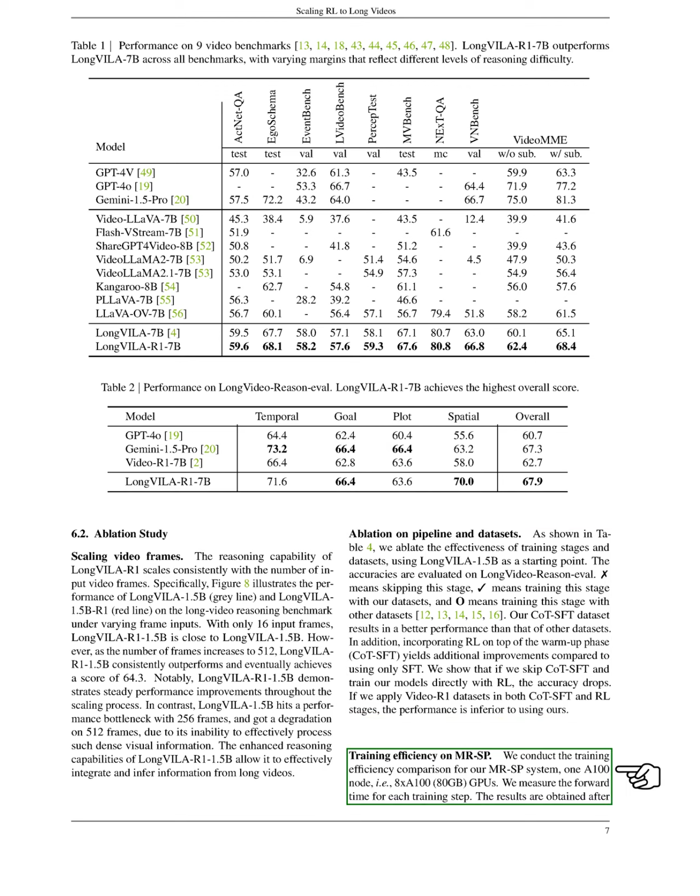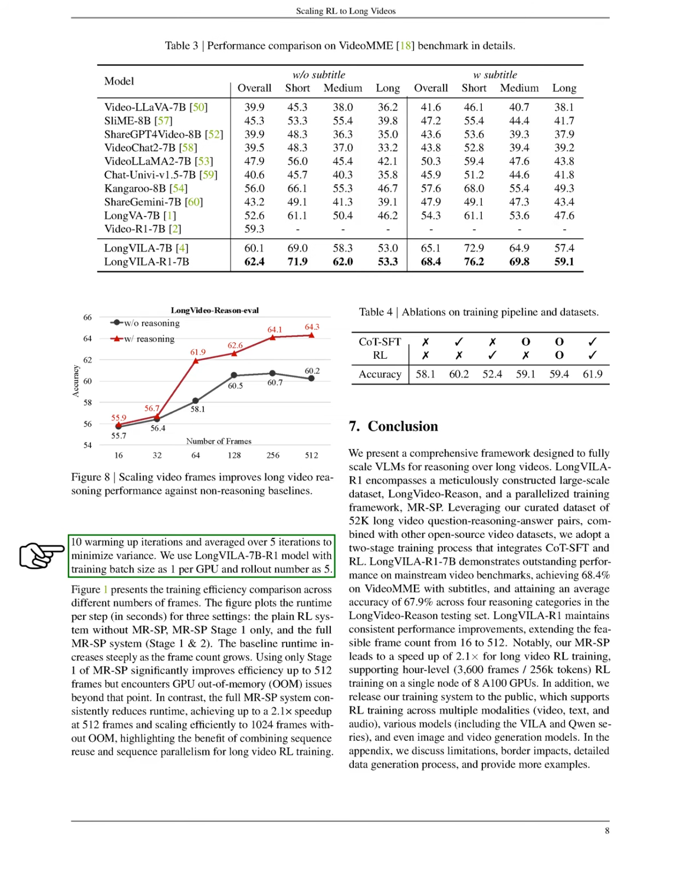Finally, we analyze the training efficiency of our Mr. SP system using one A100 node with 8 GPUs. We measure the time taken for each training step after warming up and average the results to reduce variance. Using the LongVILA 7B R1 model with a batch size of 1 per GPU and a rollout number of 5, we compare the runtime across different frame counts. Our findings reveal that the baseline runtime increases sharply with more frames.